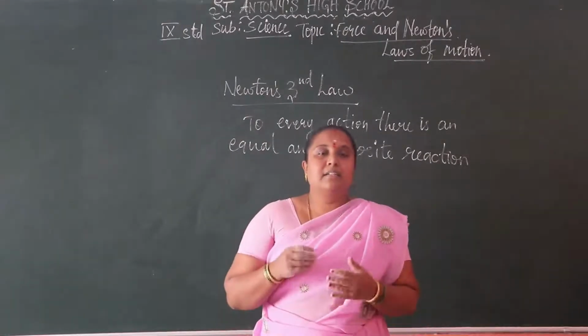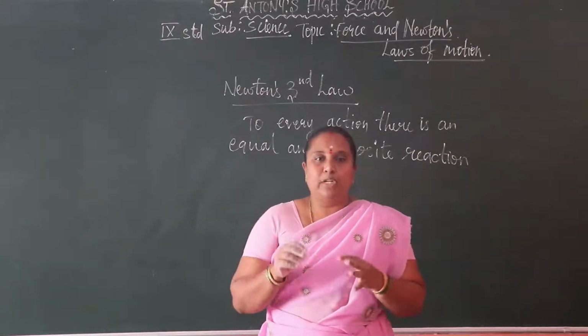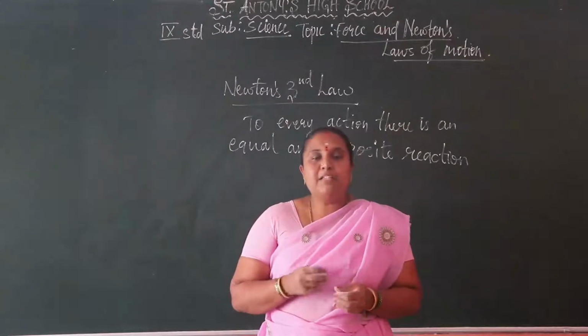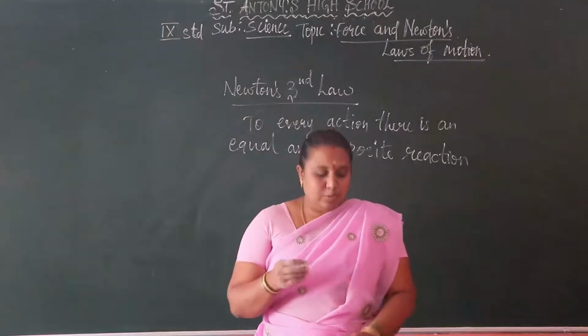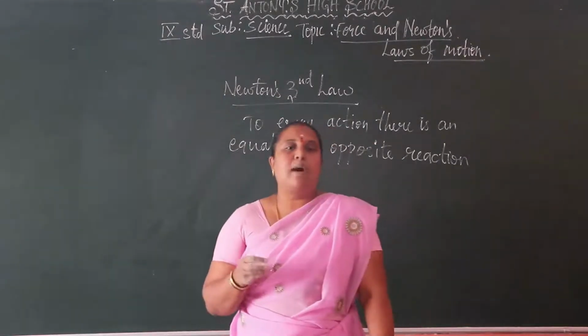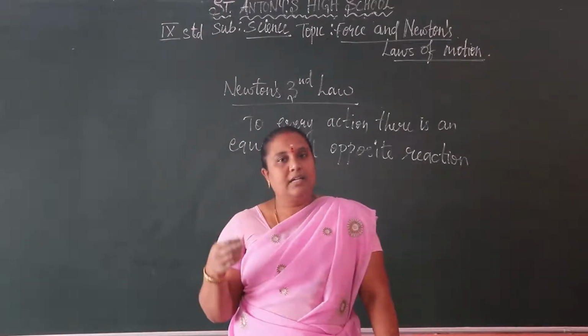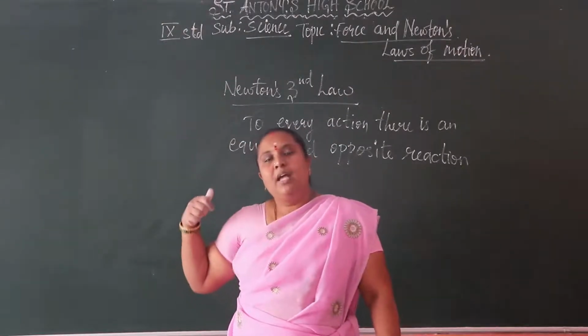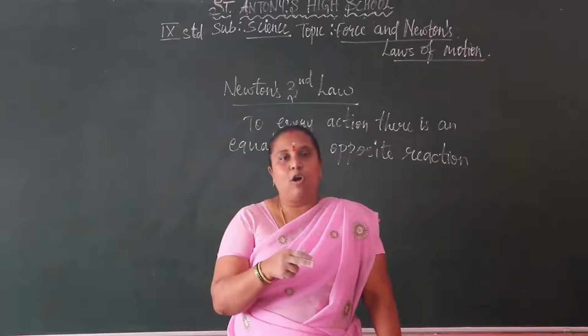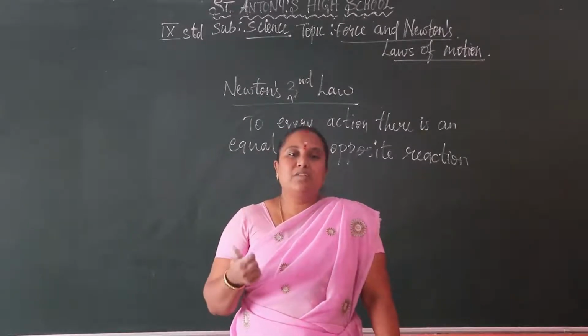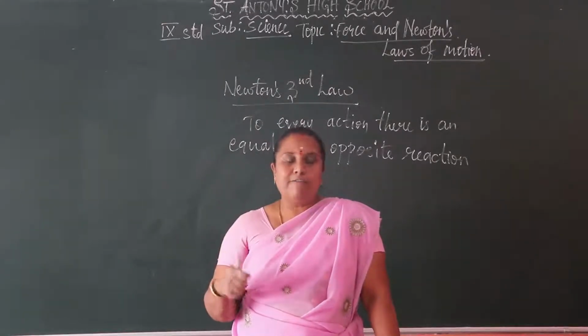And a gun applies a force on the bullet. So the bullet will also apply the same force on the gun. So the gun is moving backward and the bullet is moving forwards. That is based on Newton's third law of motion.